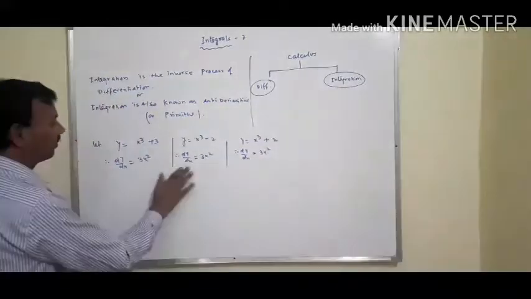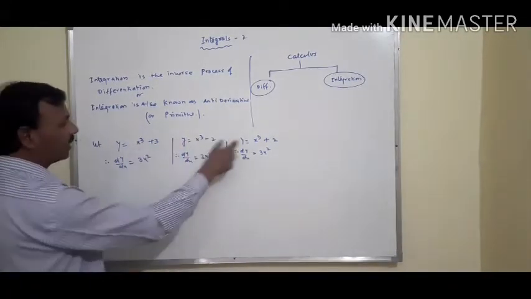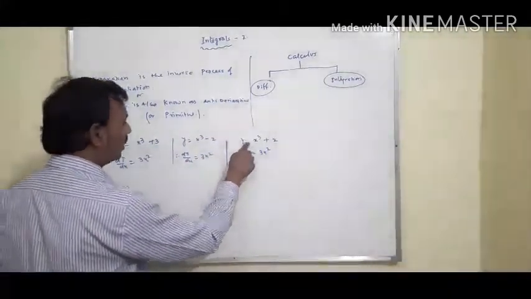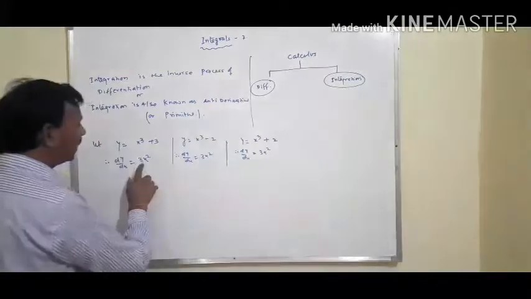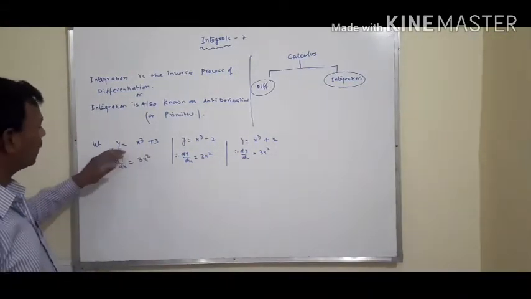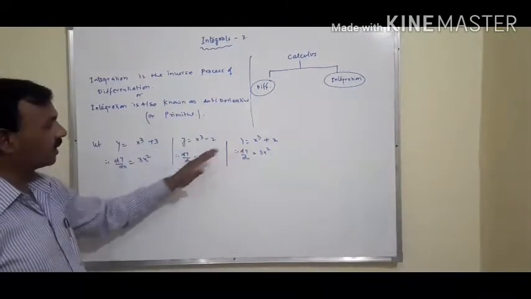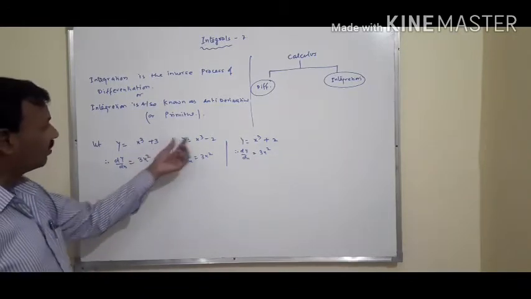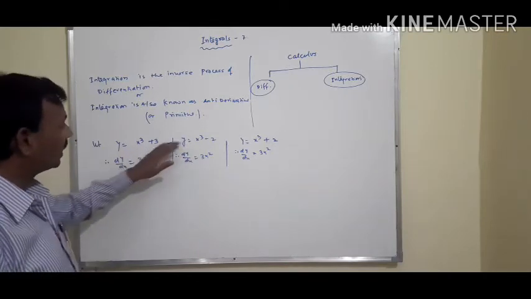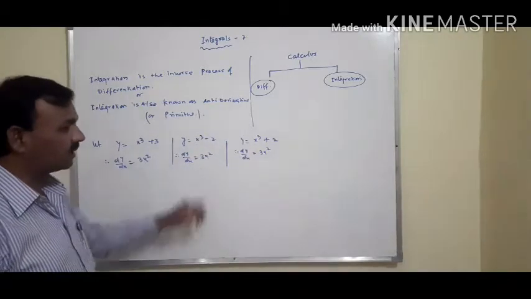What is the meaning of this? That means differentiation of different functions can give the same derivative. If you check the given functions, the first term of all the functions is the same, and 3, minus 2 and 2 are constants. That means the constants are different but the variable quantity is the same.